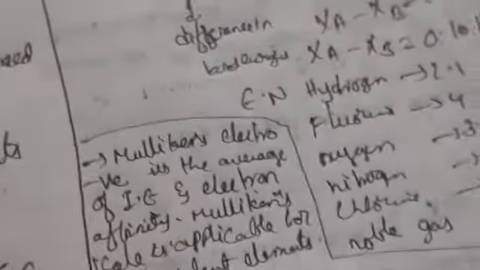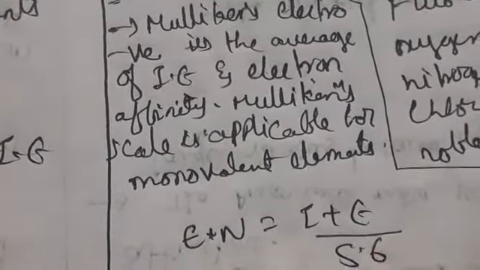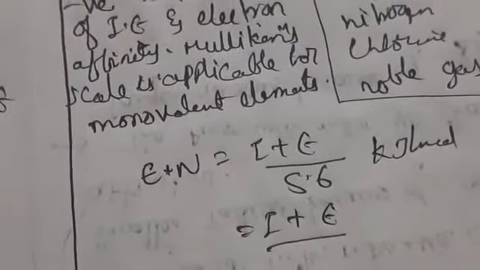So the Pauling scale he determined, and also the Mulliken scale. Electronegativity equals I plus E divided by 5.6 when calculated in kilojoule per mole, and I plus E divided by 125 when calculated in kilocalorie per mole.